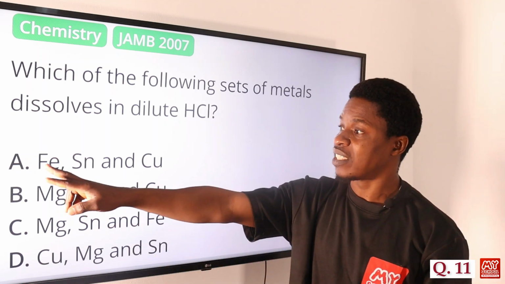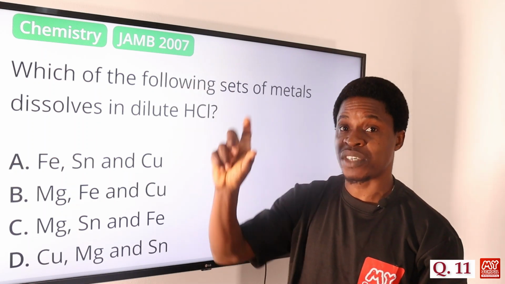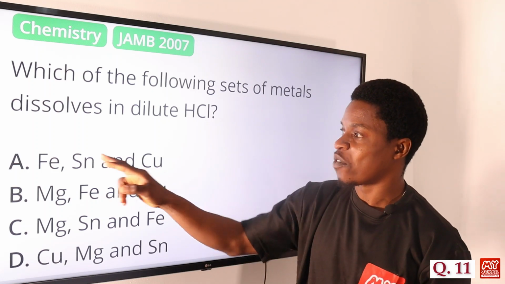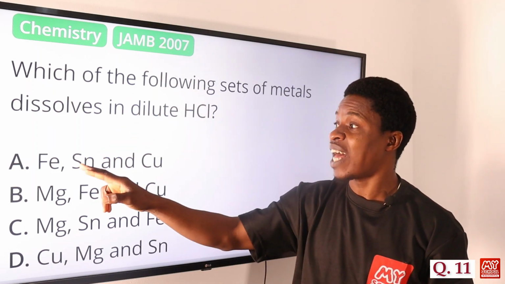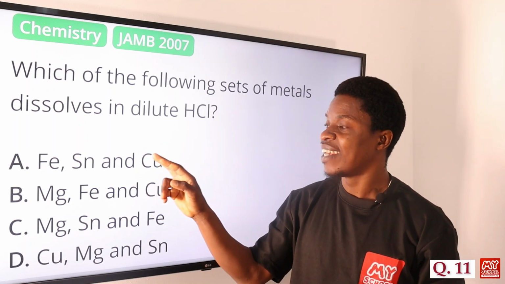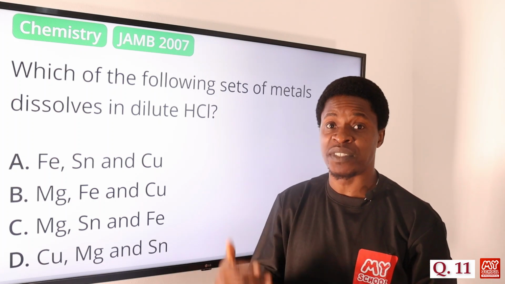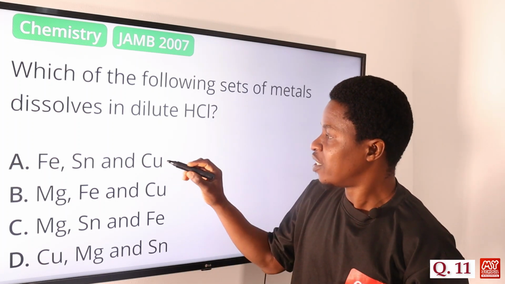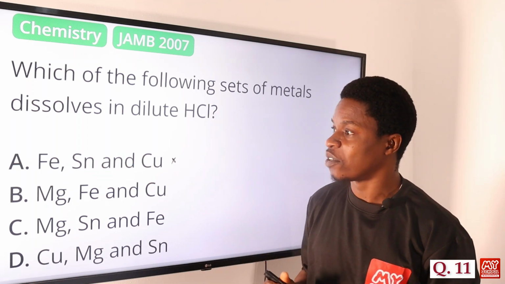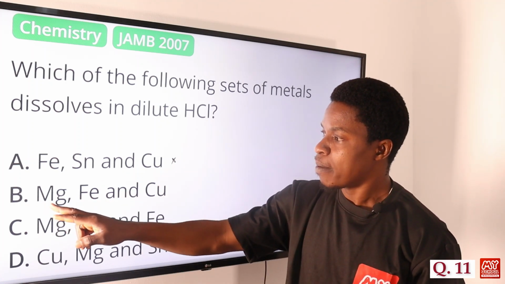Option A says Fe, which is iron. Yes, iron is above hydrogen in the electrochemical series. Then we have tin, and then we have copper. Of course, tin is also above hydrogen, so tin has the power to dissolve this, but copper does not have the power because it is below hydrogen in the reactivity series. Because of this, this option is null. So we nullify that. Option A is nullified.